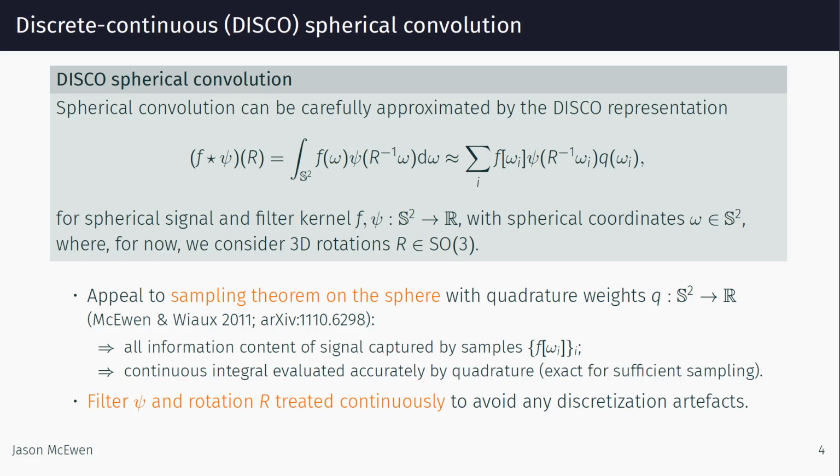The continuous convolution on the sphere is defined analogously to the Euclidean setting, where we pass a filter psi over a signal or data f, taking the pointwise product before integrating. We carefully approximate this by the DISCO representation. We appeal to a sampling theorem on the sphere to capture all information content of the signal in a finite number of samples and to evaluate the continuous integral accurately by quadrature. The filter and rotation are treated continuously to avoid any discretization artifacts. In this manner, the underlying continuous spherical convolution can be evaluated highly accurately through a hybrid discrete-continuous approach.